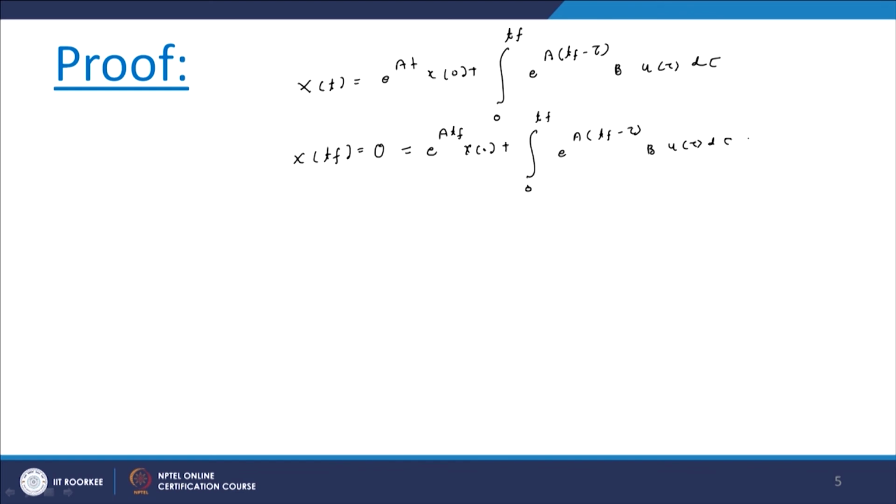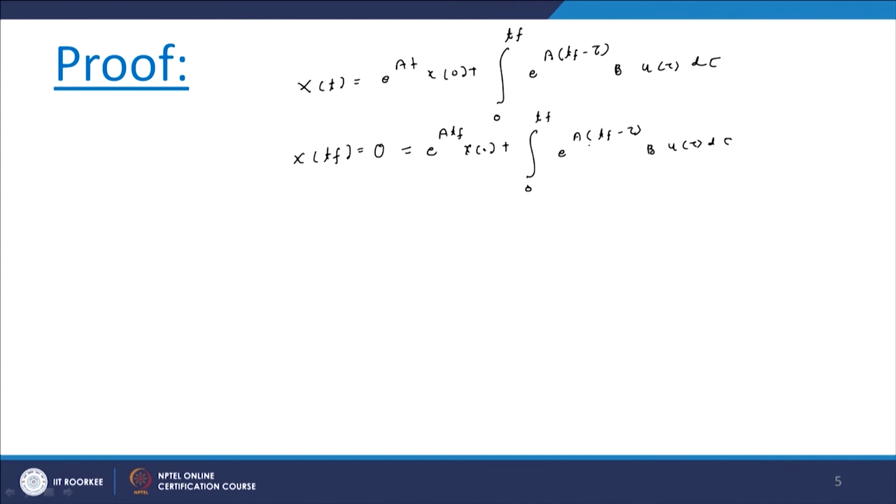Now here the final state is origin, so we can write it as 0. So 0 equals e raised to A Tf x naught plus integral from 0 to Tf of e raised to A (Tf minus tau) B u of tau d tau.